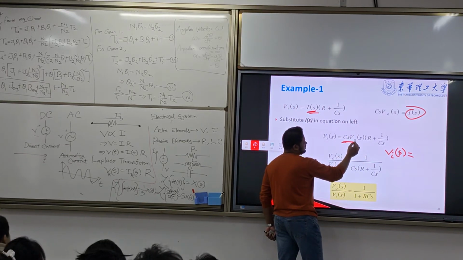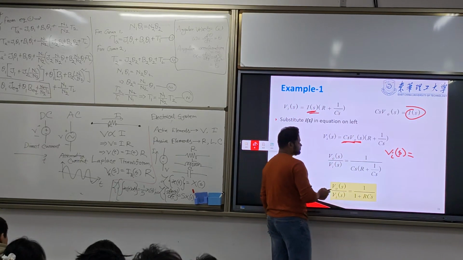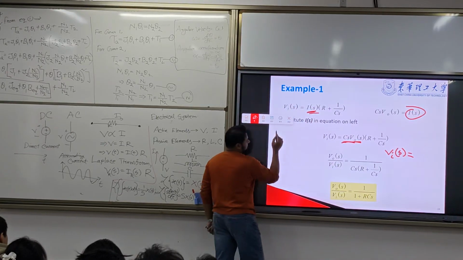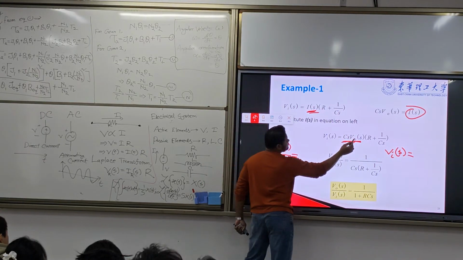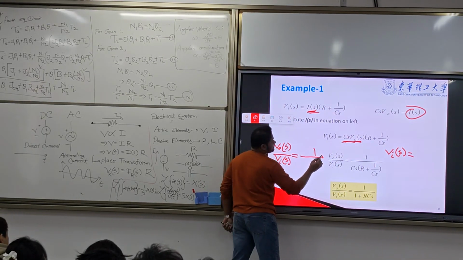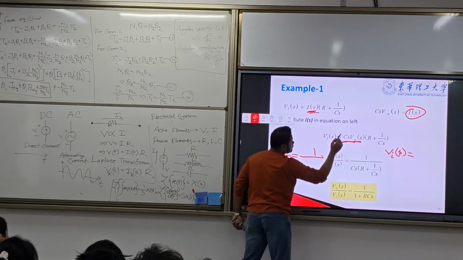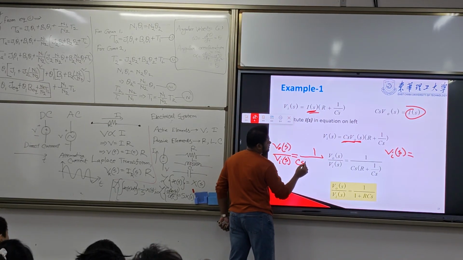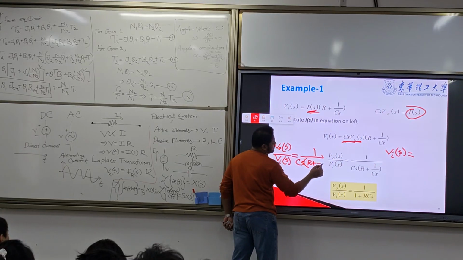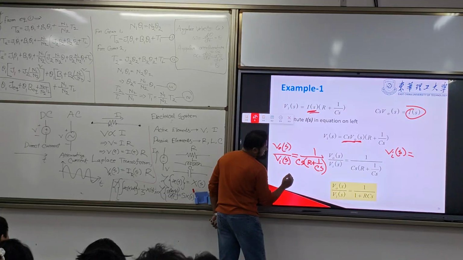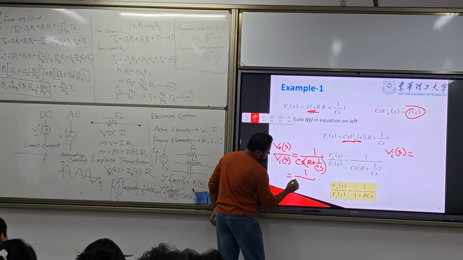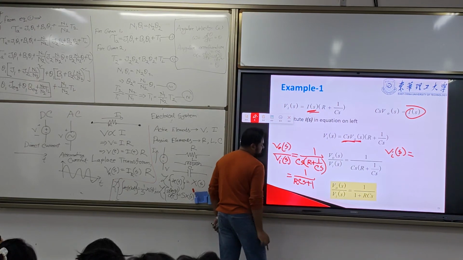We need to find out this V out, so we will write it this way: V out by V in(s) is equal to 1 over this whole Cs into R plus 1 by Cs. Now this we will write as RCs plus 1.